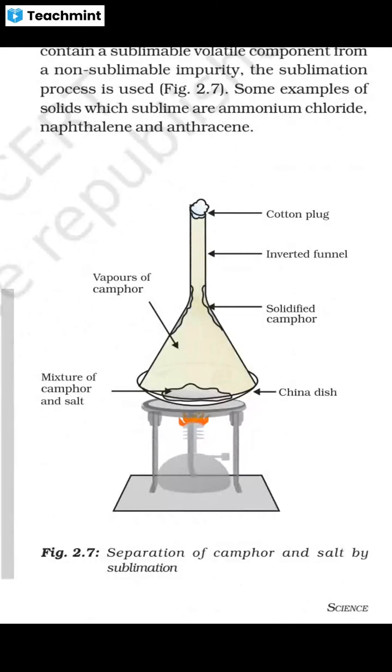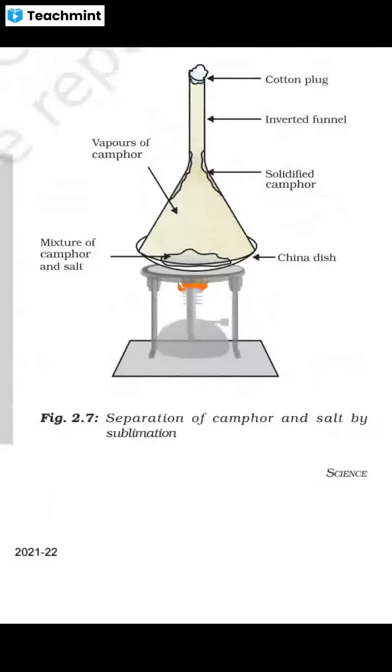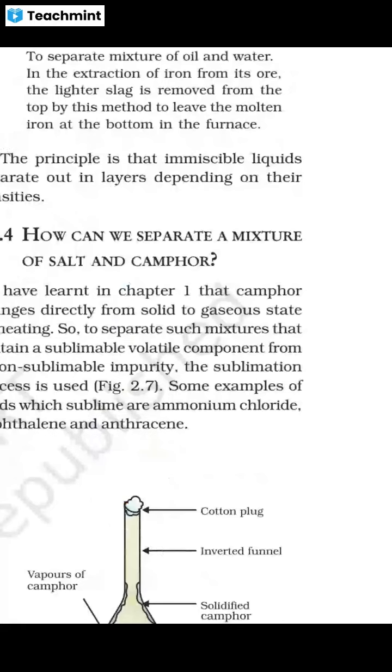You make a laboratory apparatus like that, with the mixture of camphor and salt, and start heating. The vapors of camphor will rise and stick to the upper side of the inverted funnel, where a cotton plug is there. All the vapors will come out and solidify at the top. Why? The temperature over there is lower than that at the bottom, since we are heating at the bottom. So this is called sublimation.